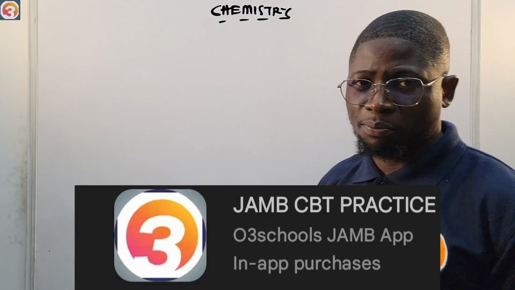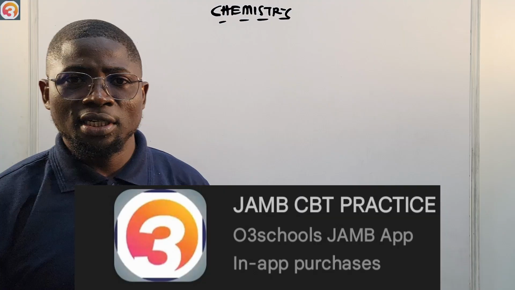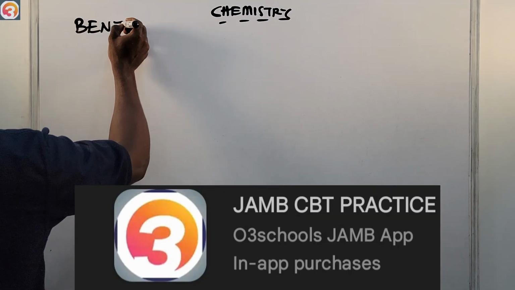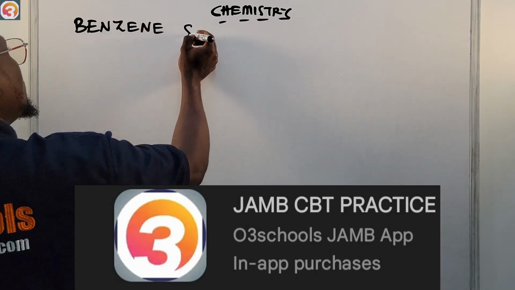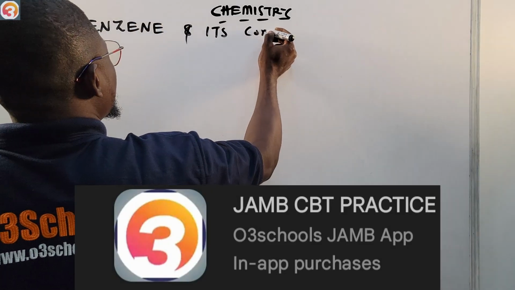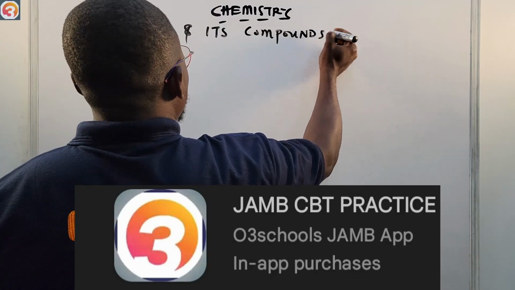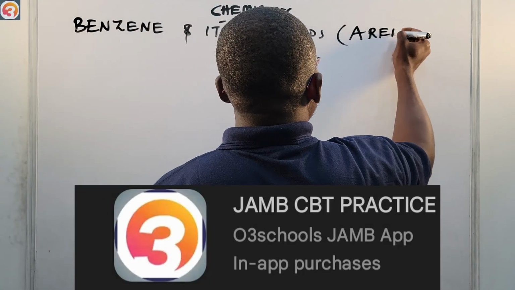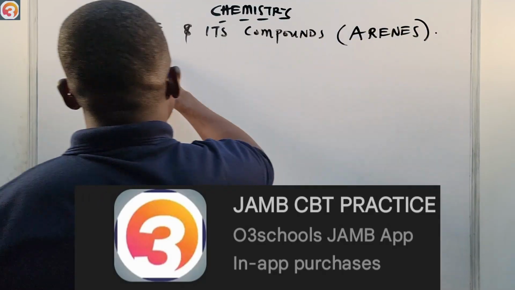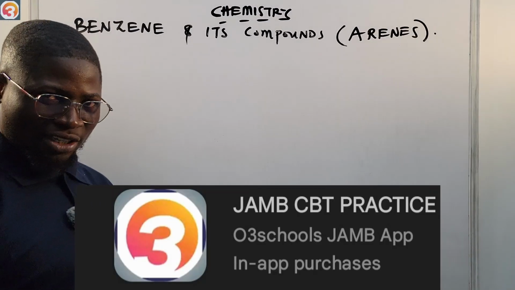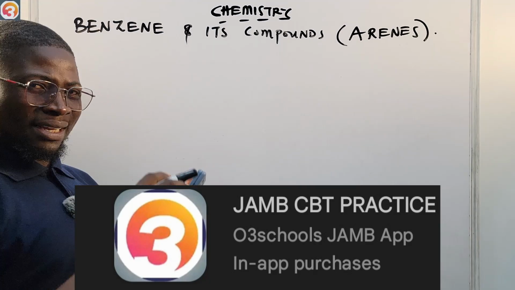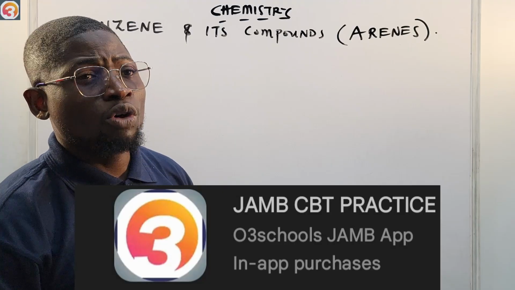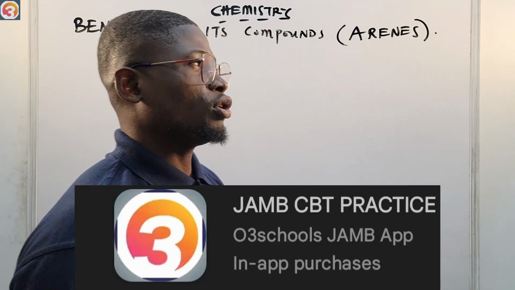And of course, today we are jumping into another aspect of organic chemistry titled benzene and its compounds. Benzene and its compounds altogether are called arenes. So if you do not see benzene and its compounds, then of course you should be seeing arenes also. All benzene and its derivatives, all the toluene, all the benzoic acid, and so on and so forth, which we are going to see very soon, are all called arenes.